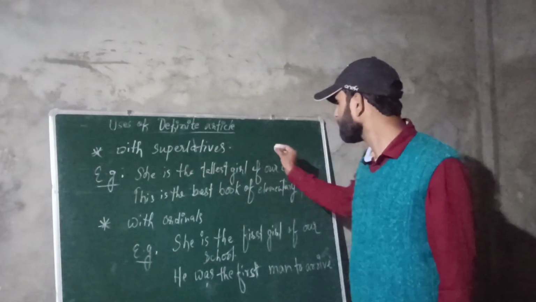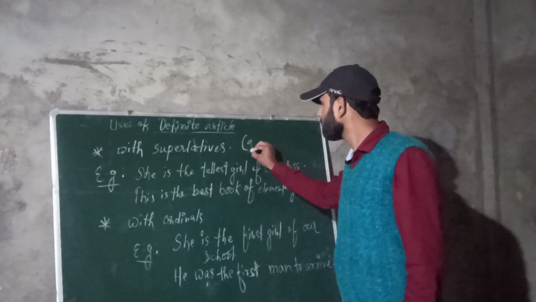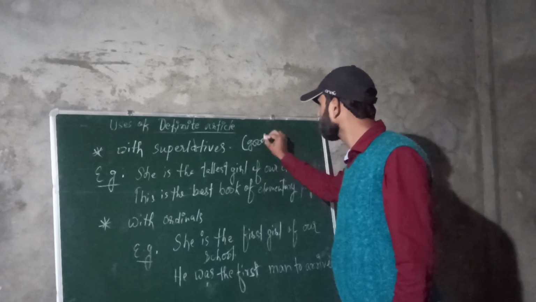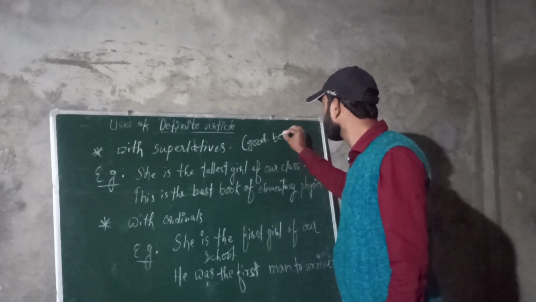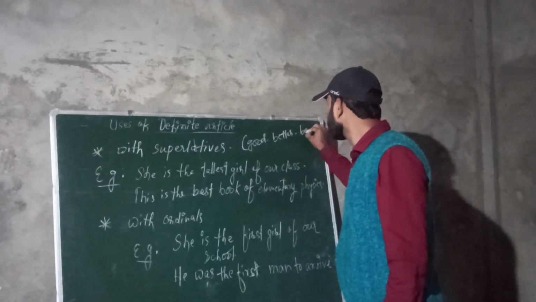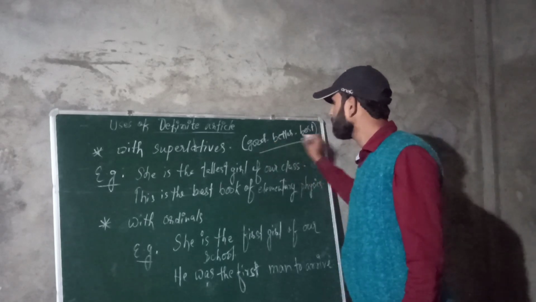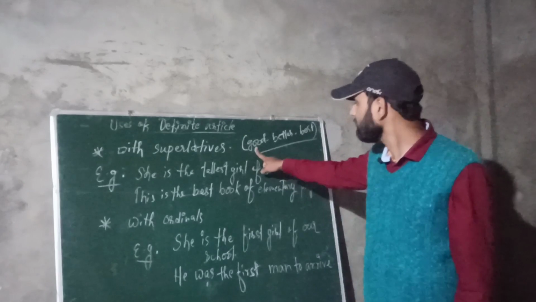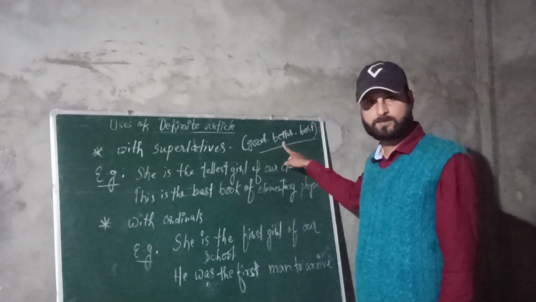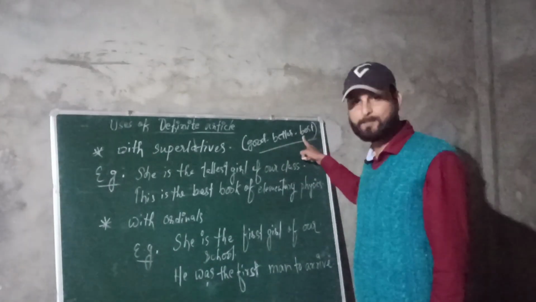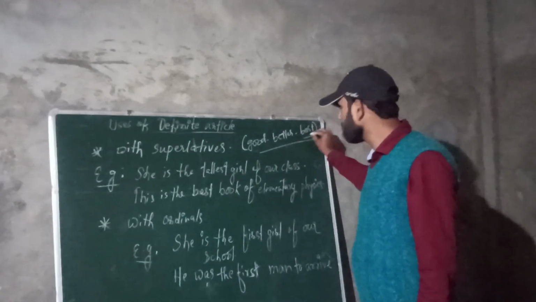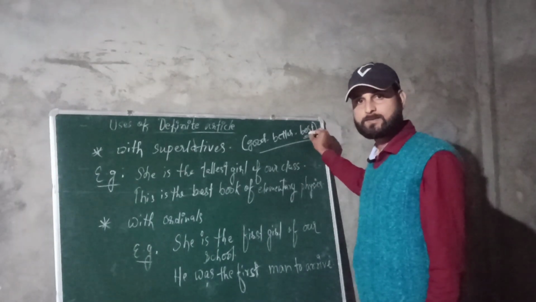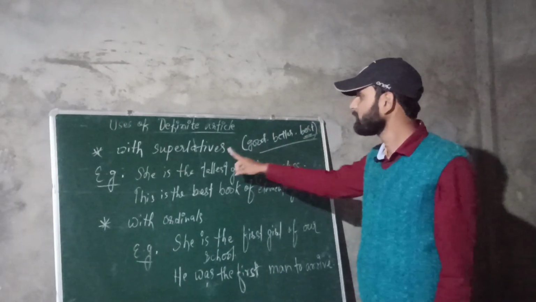For example, I am writing here itself this word good. It is an adjective and its comparative degree is better and superlative is best. So these particular words, the last degree of adjective, they are known as superlatives.